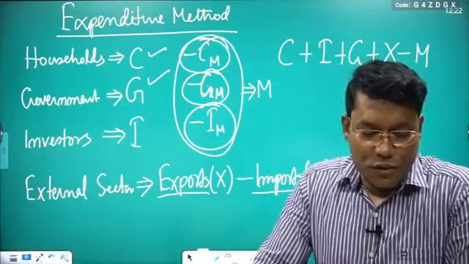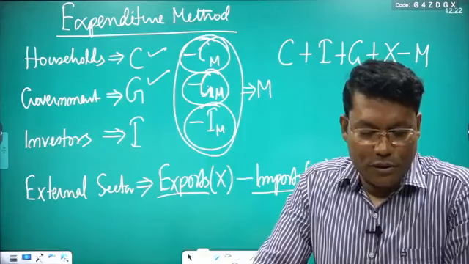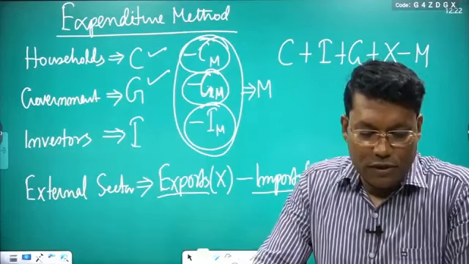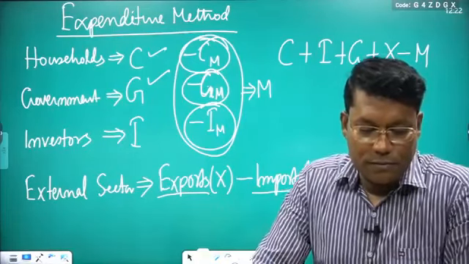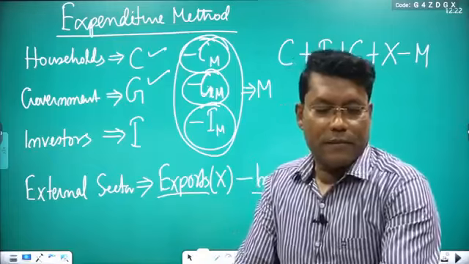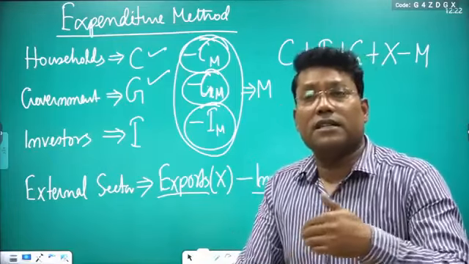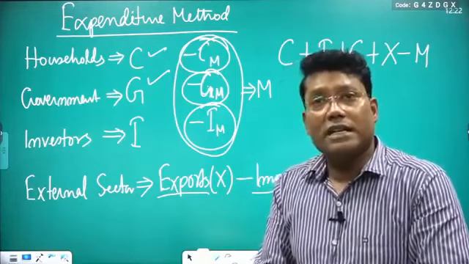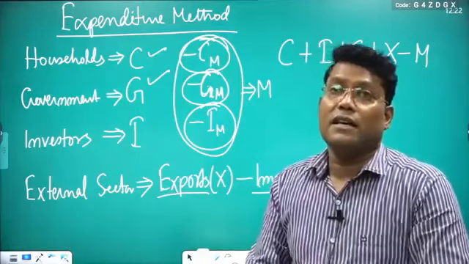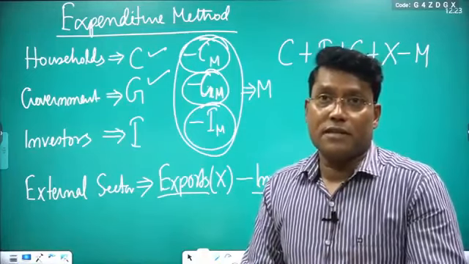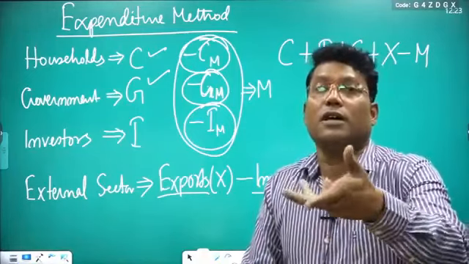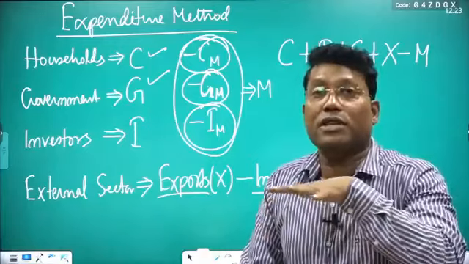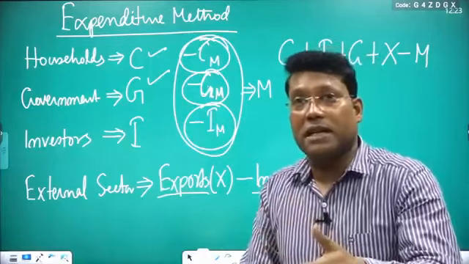Which first slide are you talking about? Please give examples of fields where these different methods are used. Okay, fine. You can take the agriculture sector, where you can take the production method. Say you are investing somewhere but you don't know the output, you are just spending, so there you can take the expenditure method.